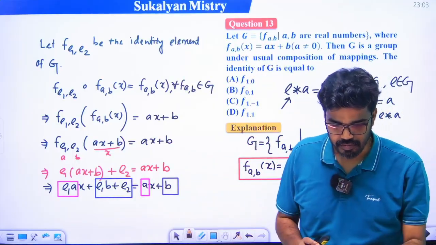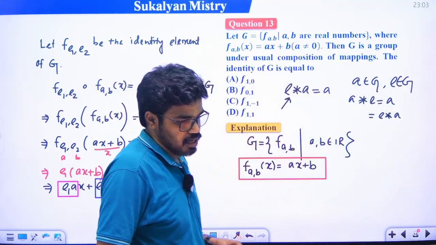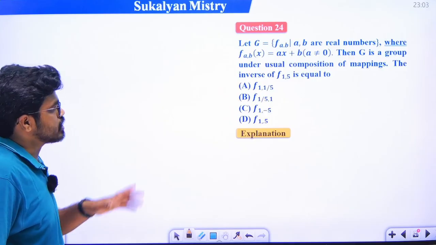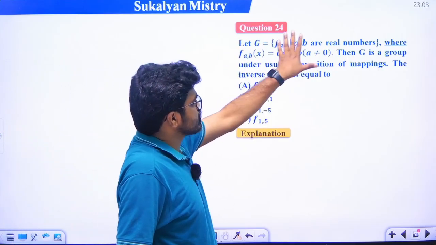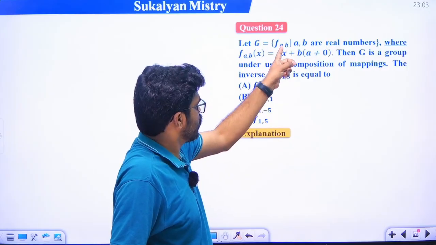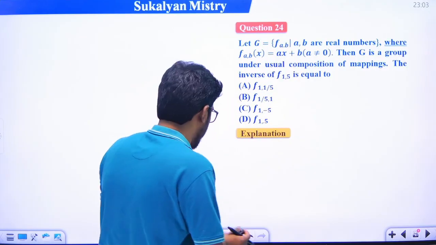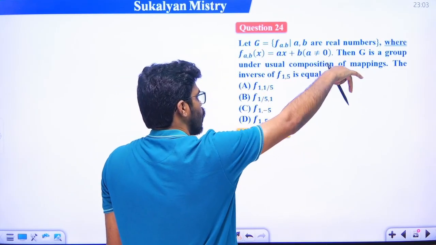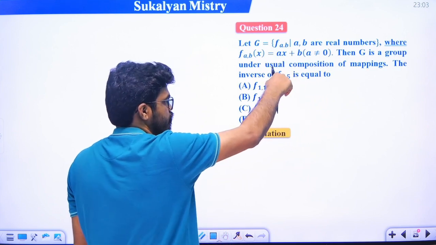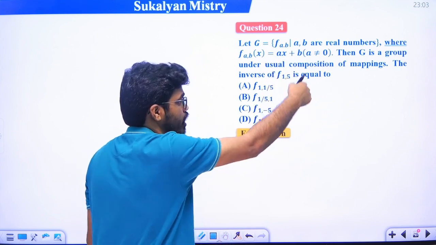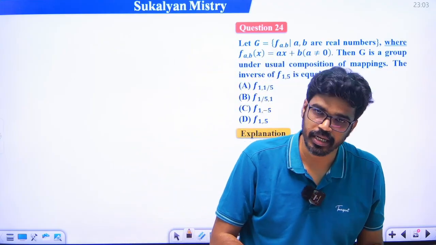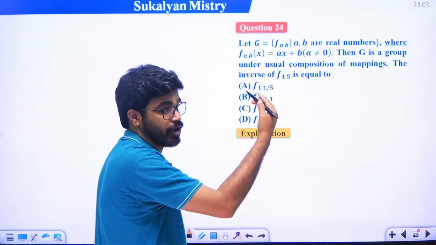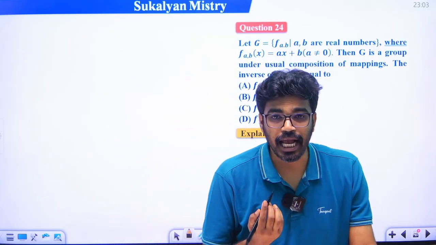Okay, same as this problem, this is same problem, just see, G is the set, দেখো যে সেটটা বলি সেই সেটে দেওয়া আছে f a comma b, that is a, b are real numbers, where how it is defined, f a comma bx, so that is ax plus b, then G is the group under usual composition of mapping, then the inverse of f1 comma 5, f1 comma 5 এর ইনভার্স ফাইন্ড আউট করতে বলেছে, ঠিক, তাহলে ইনভার্স ফাইন্ড আউট করার জন্য ফার্স্টে তোমাকে কী বের করতে হবে, identity element.